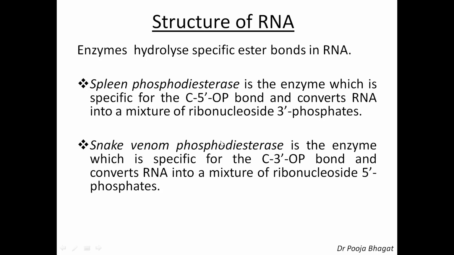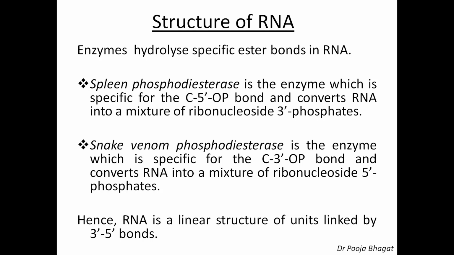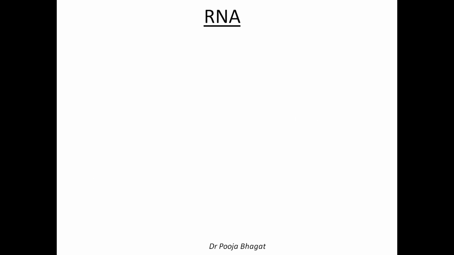And snake venom phosphodiesterase, this is another enzyme which is specific for the C3-OP bond. That means it cleaves the 3-OP bond and converts the RNA into a mixture of ribonucleoside 5' phosphates. So you are getting ribonucleoside 3' phosphates, and you are getting ribonucleoside 5' phosphates. It means that the linkage between the two different nucleotides is at 5' and 3', and therefore RNA is a linear structure of units linked by 3',5' bonds.